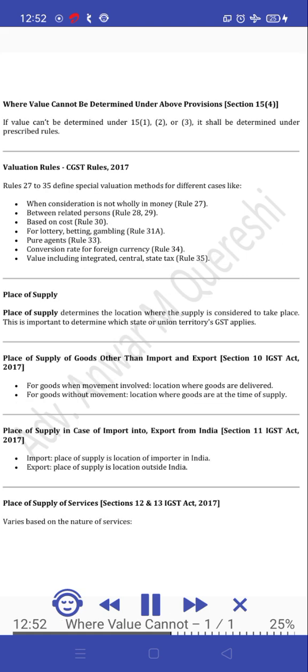Where value cannot be determined under the above provisions, Section 15(4): if value can't be determined under 15(1), (2), or (3), it shall be determined under the prescribed rules. Valuation rules, CGST Rules, 2017.